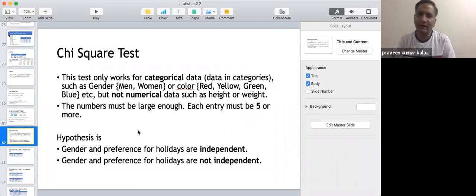If you see here, what kind of data do we have? You have categorical data. You have categories, right? You have gender, which is either man or woman. Similarly, there could be other categorical data as well. And then you have numbers against that categorical data, based on the holiday choices. The holiday choice is also categorical data for that matter.